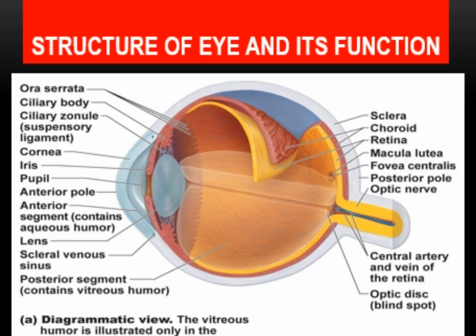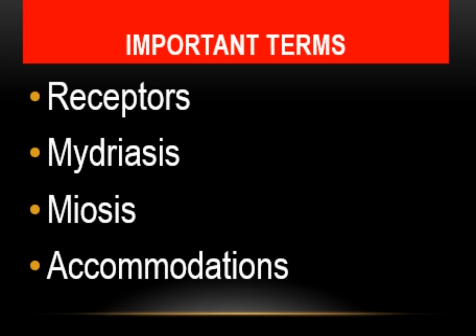So if we summarize it, constriction of the pupil will increase the drainage and reduce the intraocular pressure. We have three important terms: mydriasis, meiosis, and accommodation.